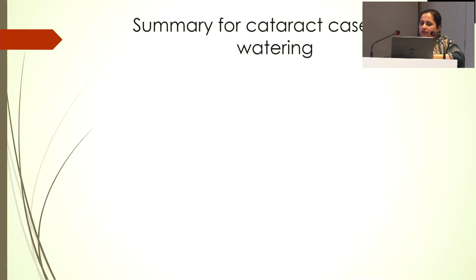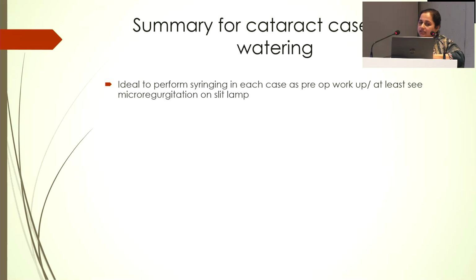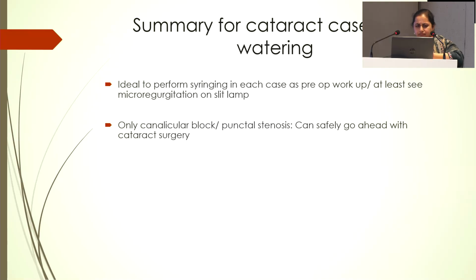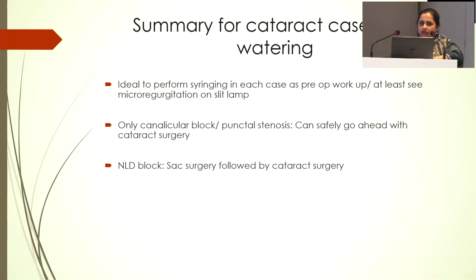So, summary for cataract surgery with watering: it is ideal to perform syringing in each case as pre-op workup, or at least look for micro regurgitation on the slit lamp. It may not be a gross plus-positive, but if you look on the slit lamp, many of the cases will have regurgitation which is appreciated on the slit lamp. Medico-legally it is better to do syringing in most cases. Only canalicular block or punctal stenosis can safely go ahead with cataract surgery. NLD block: SAC surgery followed by cataract surgery.